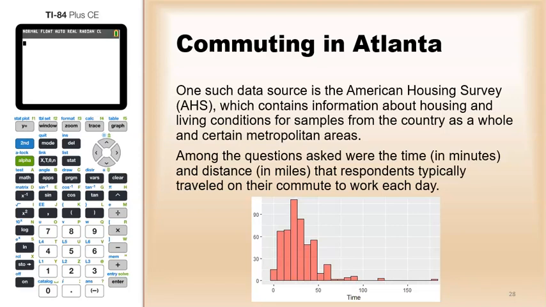One such data source is the American Housing Survey, which contains information about housing and living conditions for samples from the country as a whole and certain metropolitan areas. Among the questions asked were the time in minutes and distance in miles that respondents typically traveled on their commute to work each day.